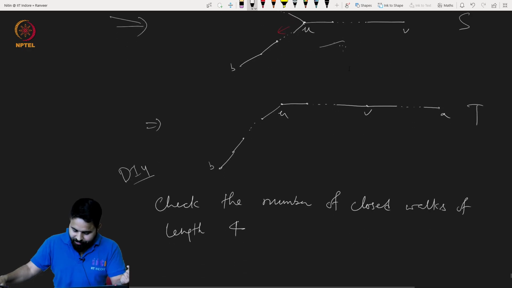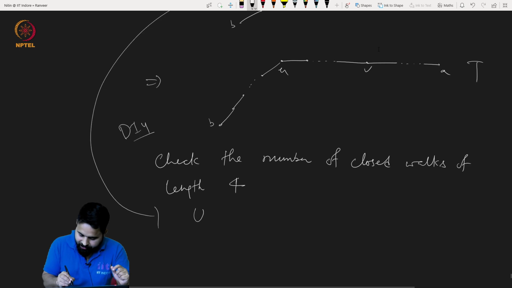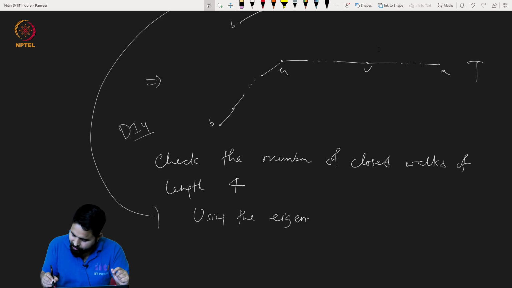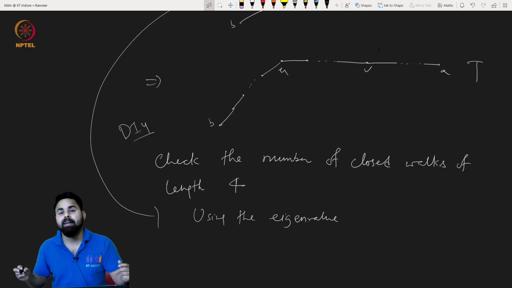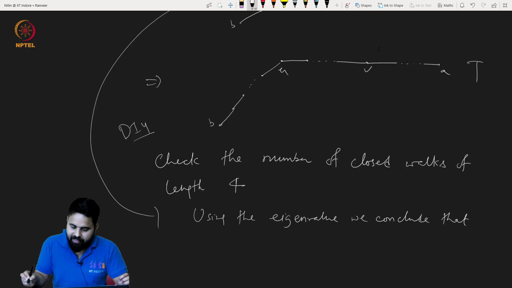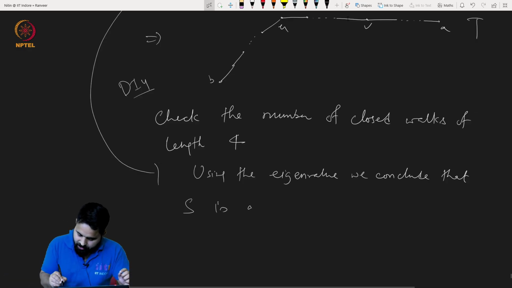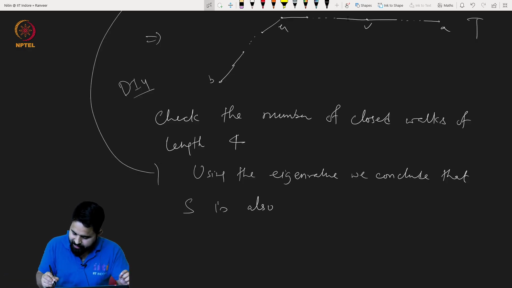Hence, using the eigenvalues argument, by looking at the eigenvalues to the power 4, we conclude that this structure S is also not possible.